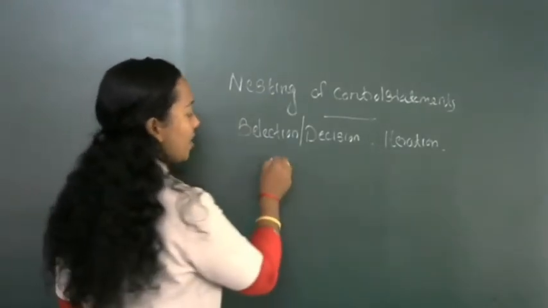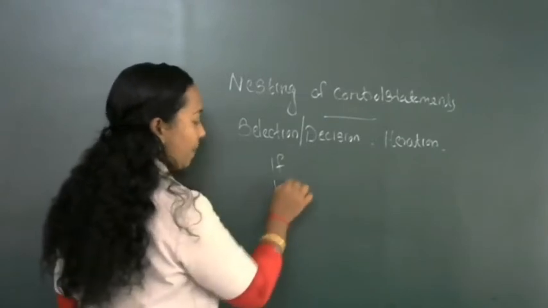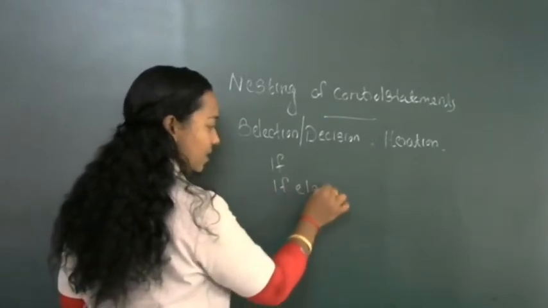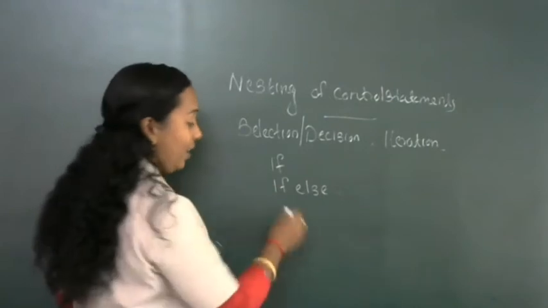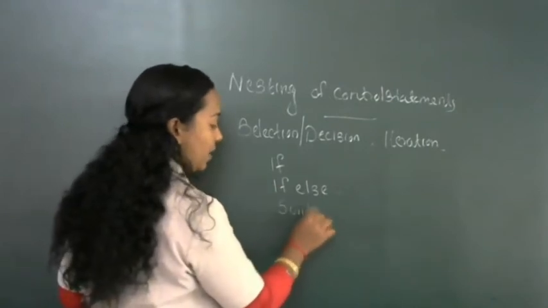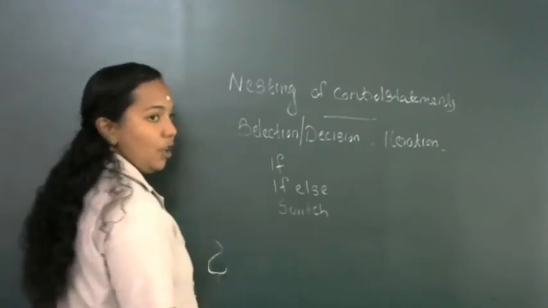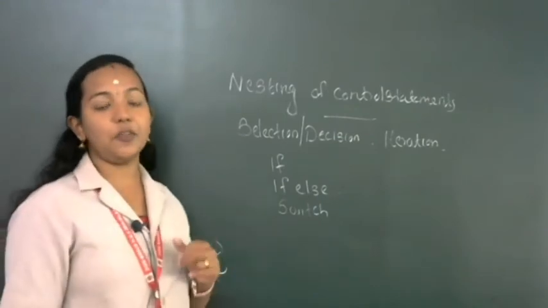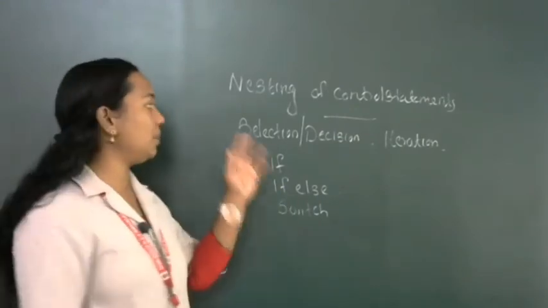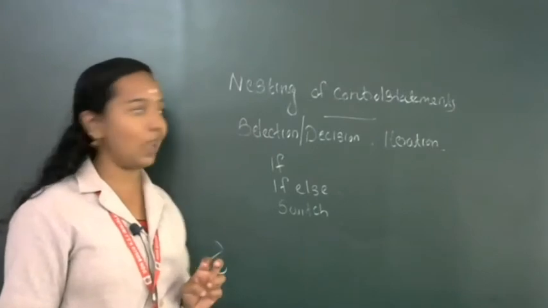Selection or decision category examples are the if else statement, the if else if ladder, and the switch statement. So the if statement and switch statement belong to the selection or decision making category.